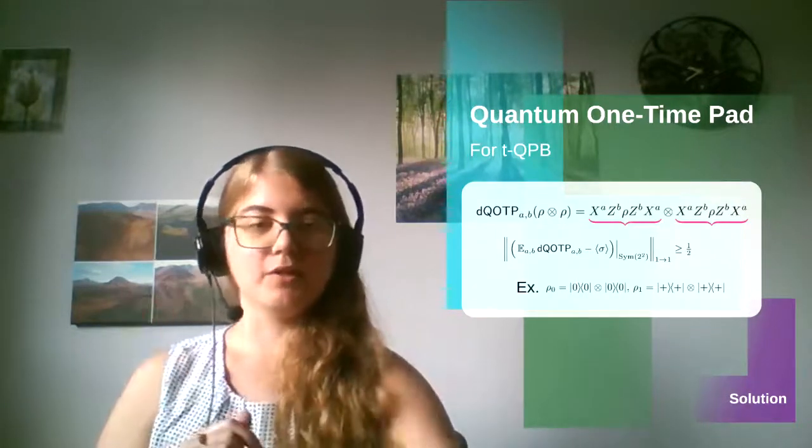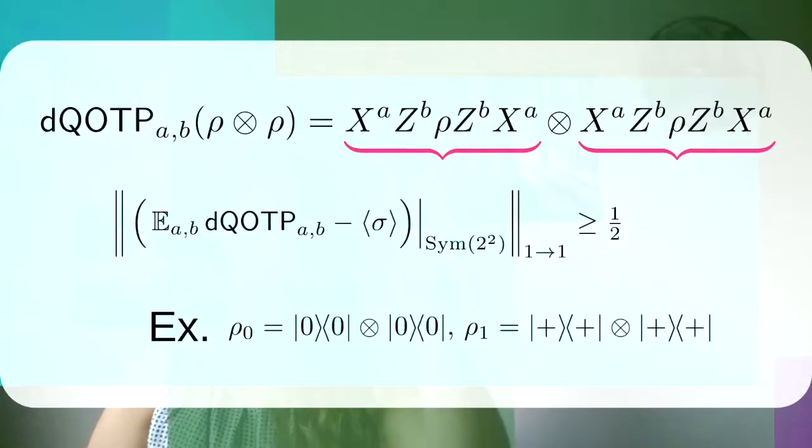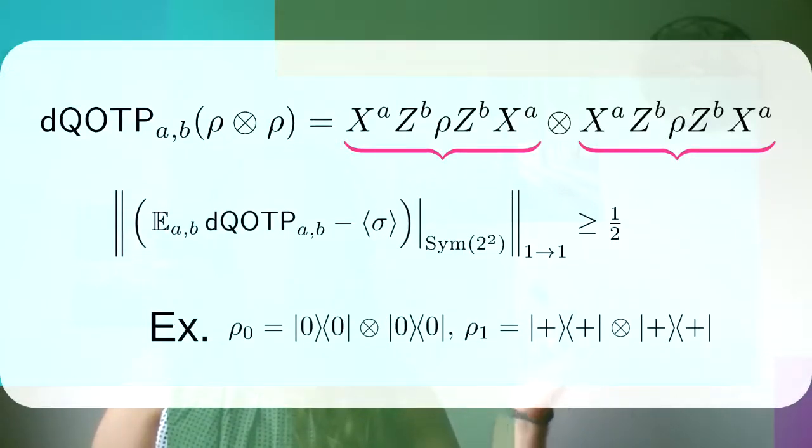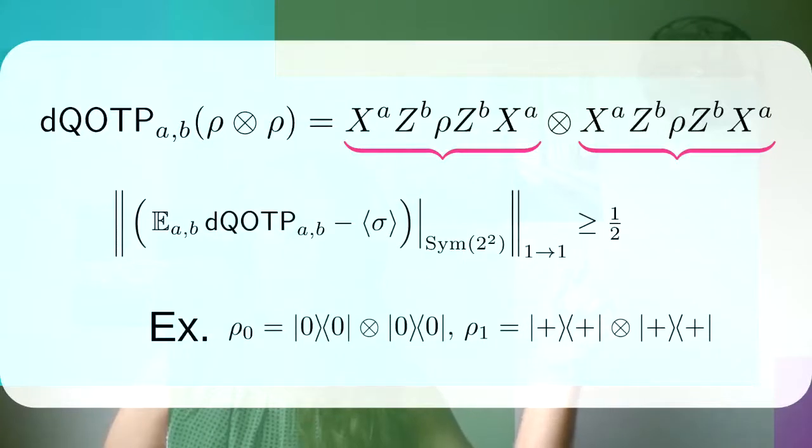We can look at a double quantum one-time pad here. So the encrypting key is just the AB. Notice how it's AB for both copies of rho here. And if we cleverly choose an example where we have rho 0 as 2 copies of the 0 state, and rho 1 is 2 copies of the plus state here, if you look at the average encryption of the double quantum one-time pad for each of these states, we end up having this inequality where the average encryption of the double quantum one-time pad minus the fixed state replacement channel is greater than or equal to 1/2. Remember how I said if it's equal to 0, then we have perfectly secure TQPB, but since we have this greater than or equal to 1/2, we can't have a perfectly secure 2QPB here.